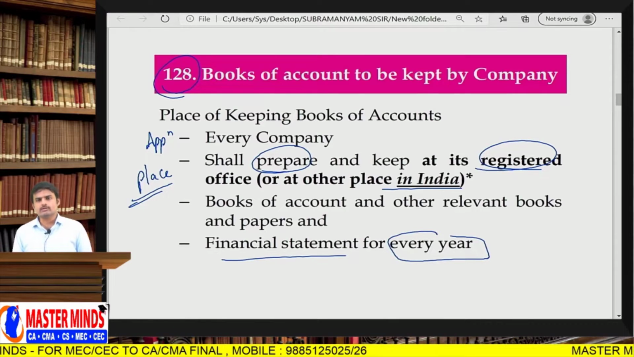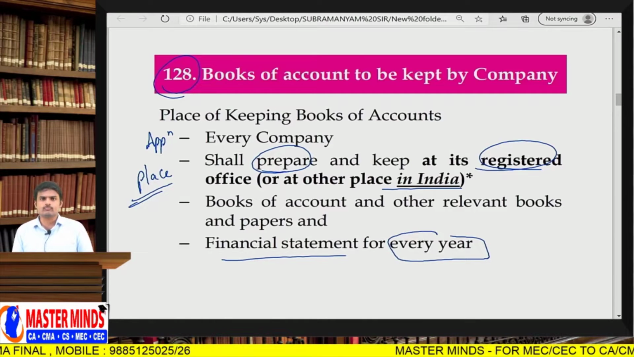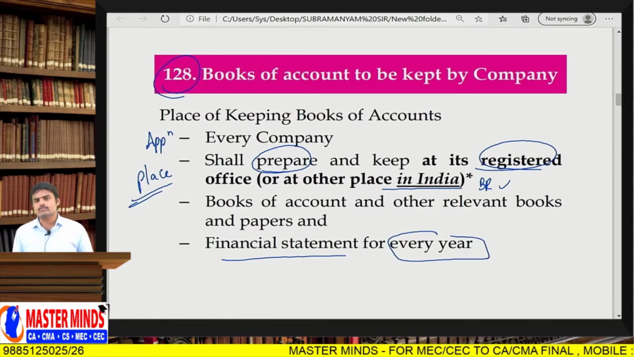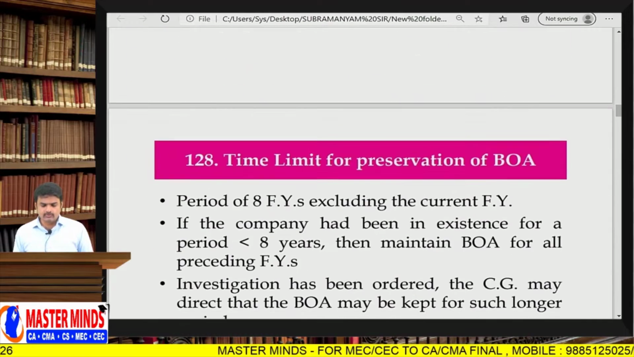ROC, I am keeping books of accounts at some other place. Interesting point is there is no need of members' approval. The reason is members are not entitled to inspect books of accounts, and members are not entitled to extract copies of books of accounts. So a board resolution is sufficient for shifting the books of accounts from the registered office to some other place, but you have to communicate it to the ROC. This is Section 128.